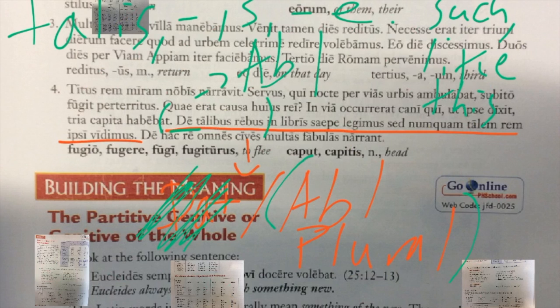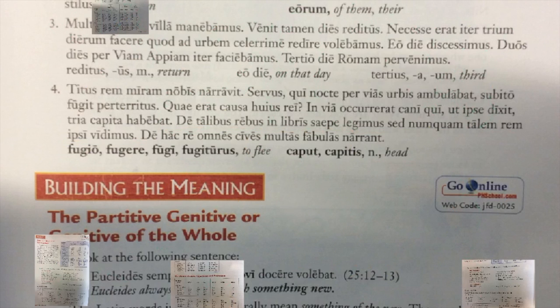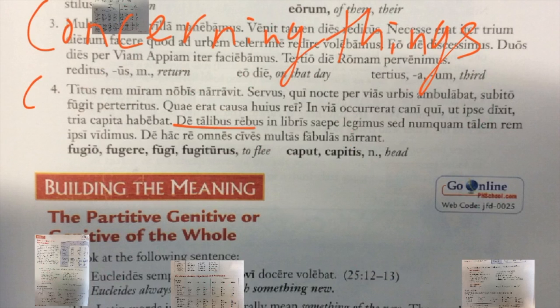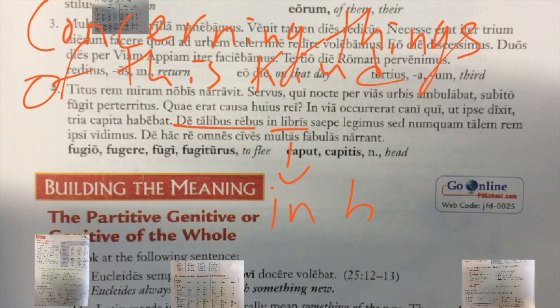So taken as a whole, we would translate de talibus rebus, concerning things of this kind. In libris, that's going to be translated as in books. But since that's a prepositional phrase, we need to skip over it right now.